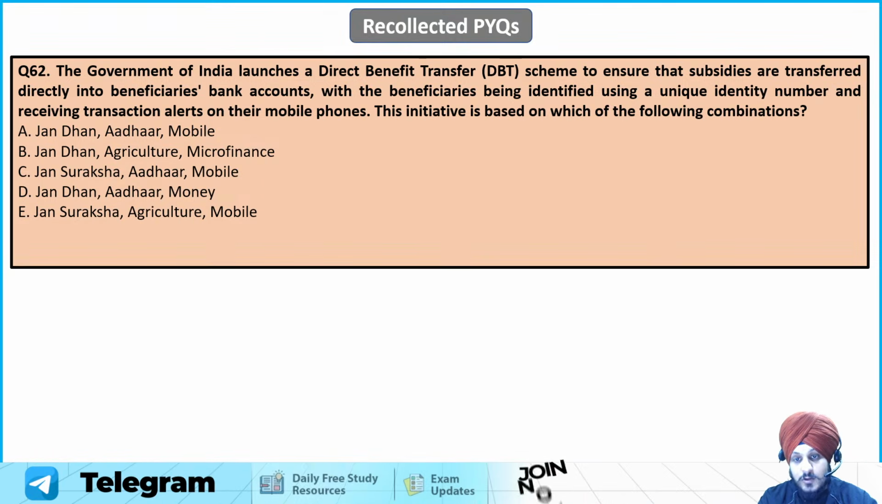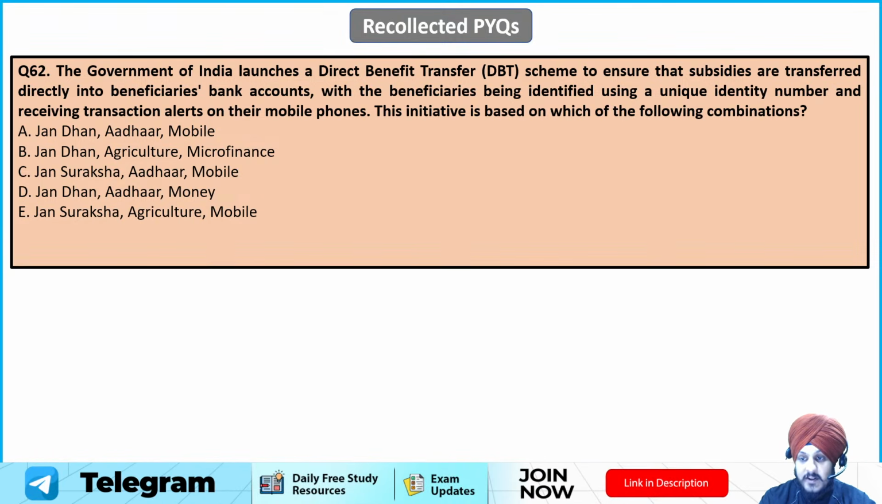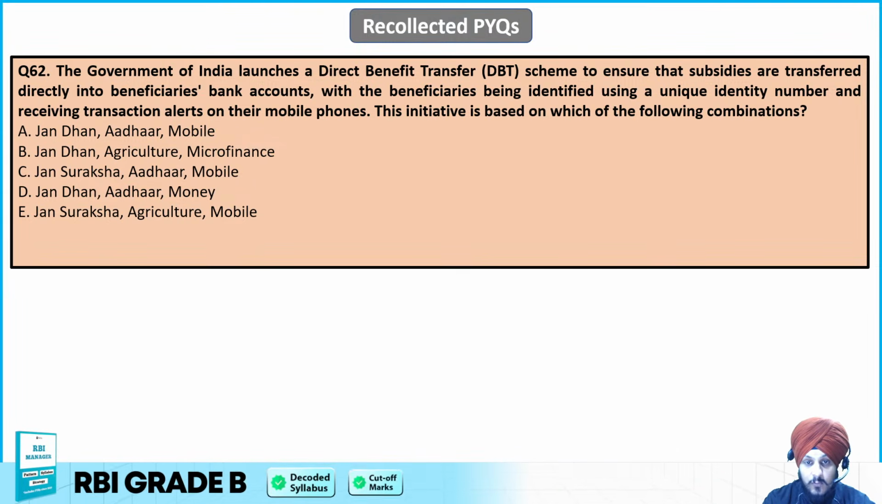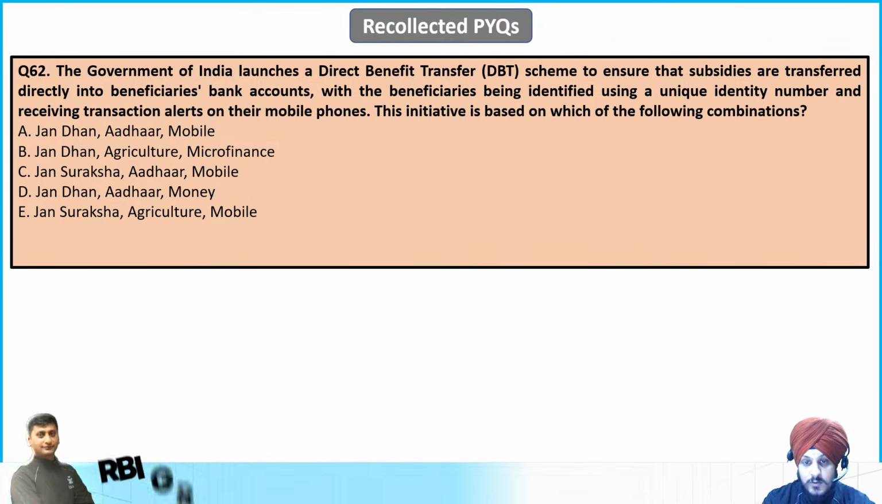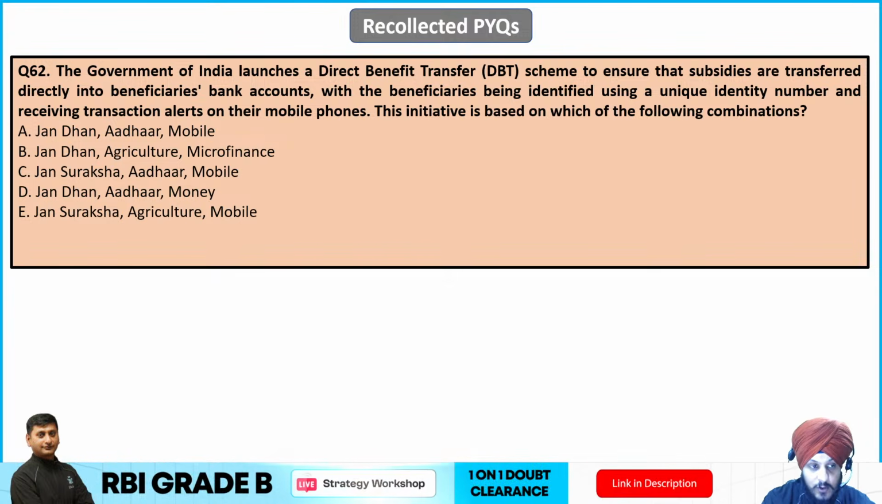The government of India launches a DBT scheme to ensure that subsidies are transferred directly into the beneficiary's bank account, with the beneficiaries being identified using a unique identity number and receiving transaction alerts on their mobile phones. This initiative is based on which of the following combinations? So it is asking about JAM, basically JAM Trinity. You must have heard about it.